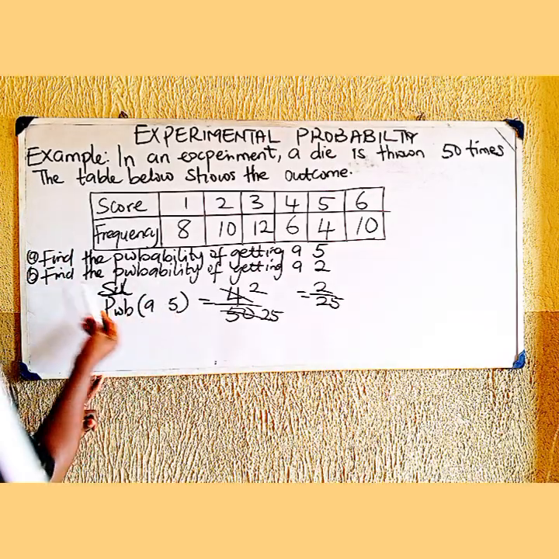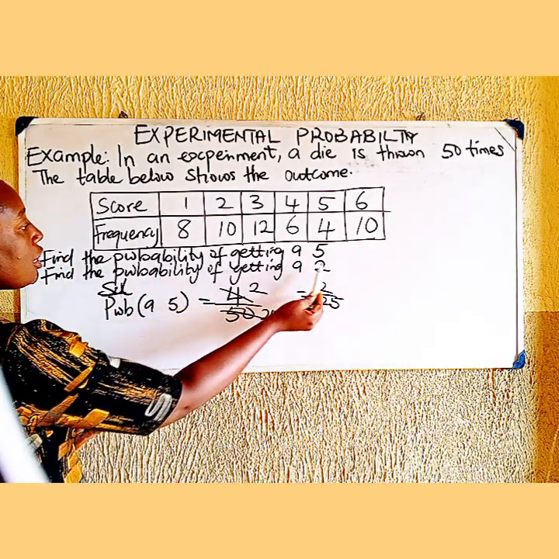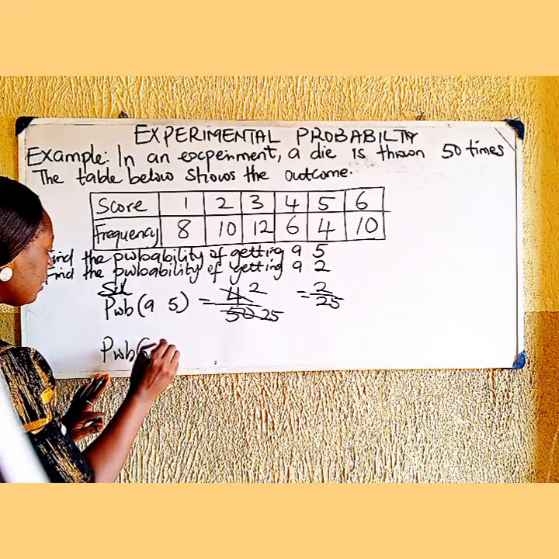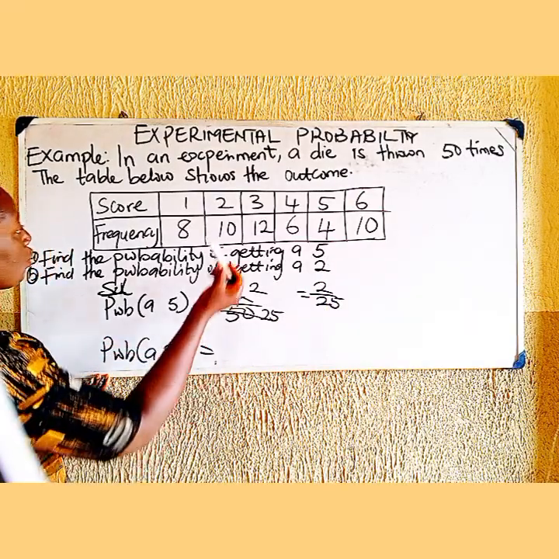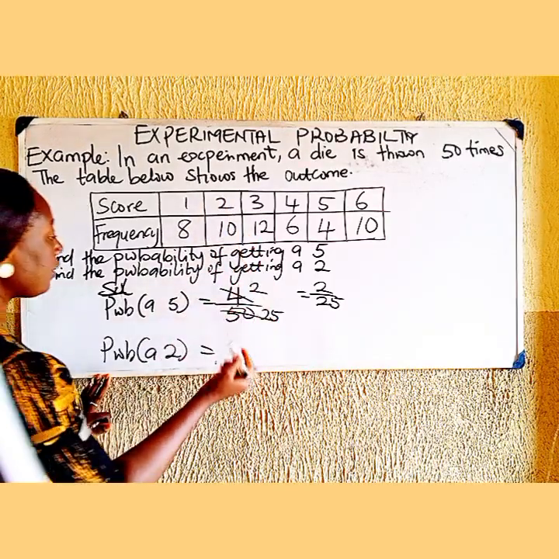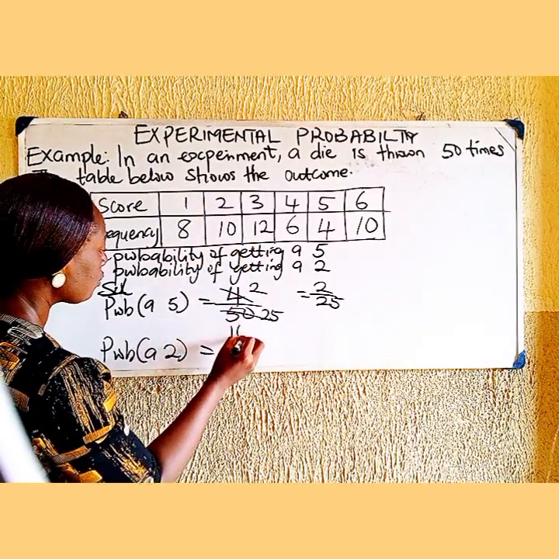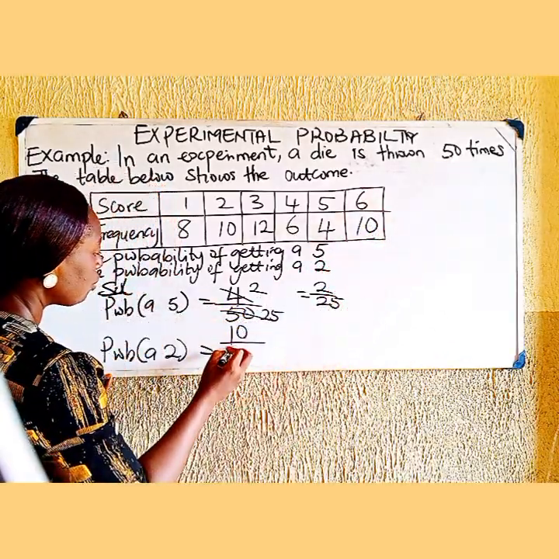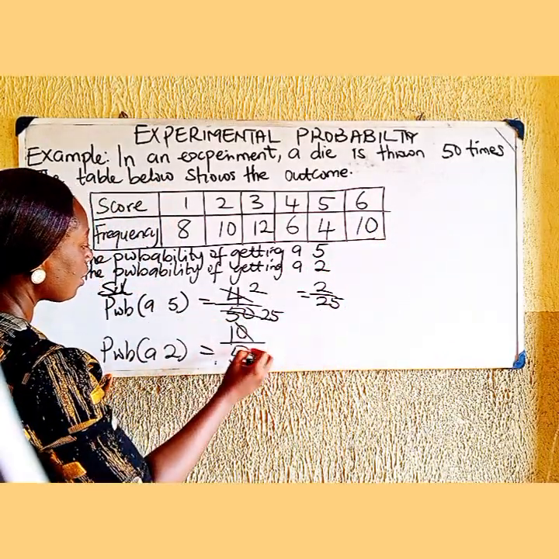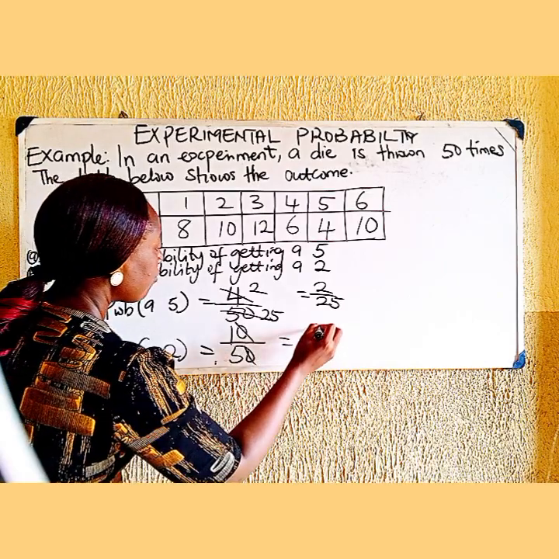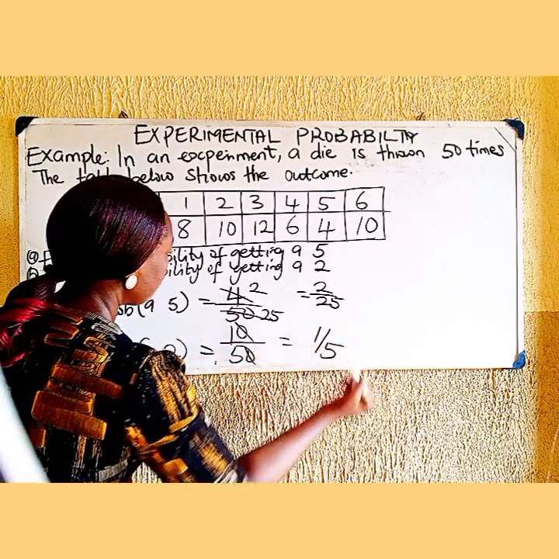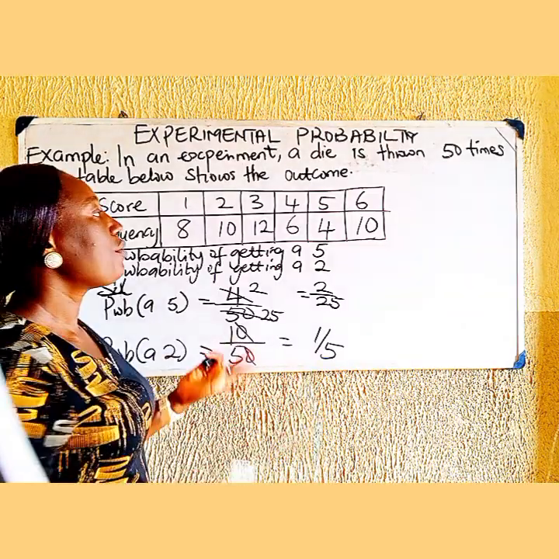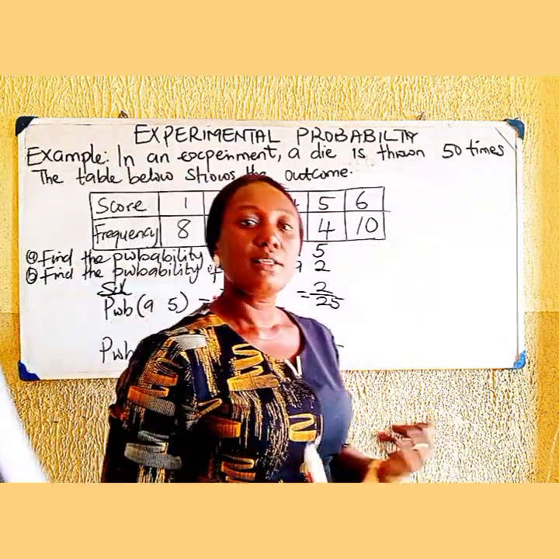Now the second one, find the probability of getting a 2. The probability of getting a 2 is equal to, under 2 we have 10, which is the number of successful outcomes, over the total number of possible outcomes, which is 50. 0 can cancel 0, so we have 1 over 5, meaning that the probability of getting a 2 is equal to 1 over 5. It's very, very simple.